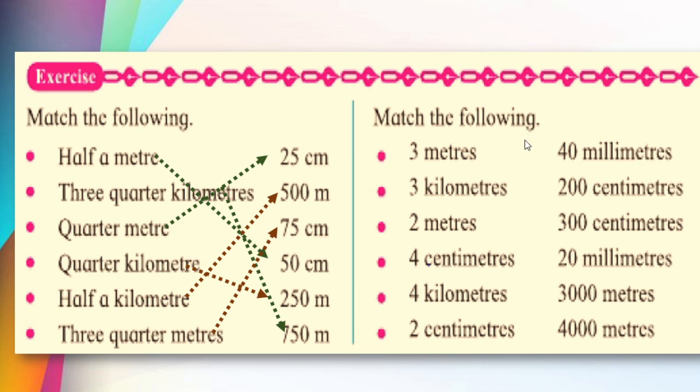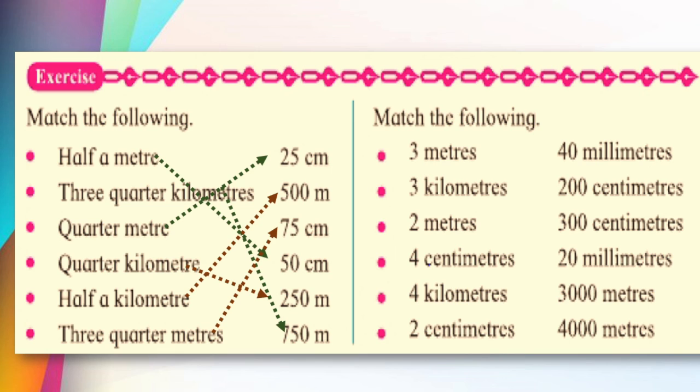Here match the following again. Here it is given in centimeters and millimeters. Here we have to multiply. Correct? We have to multiply and we have to convert them into the other units. See here 3 meters. These we have to convert into centimeters. You know that 1 meter is equal to 100 centimeter.